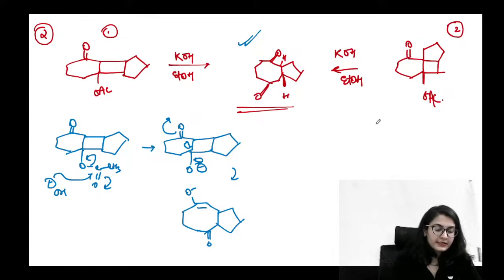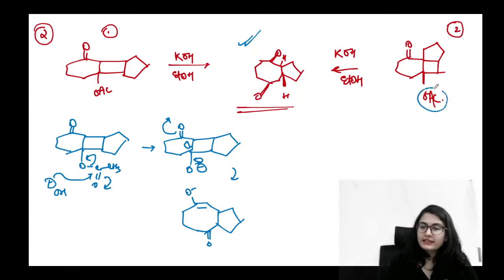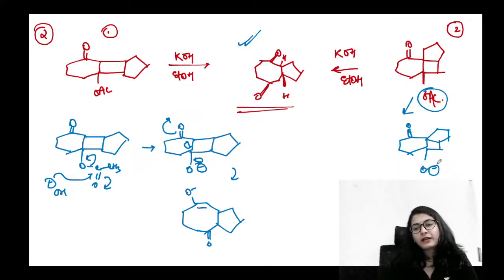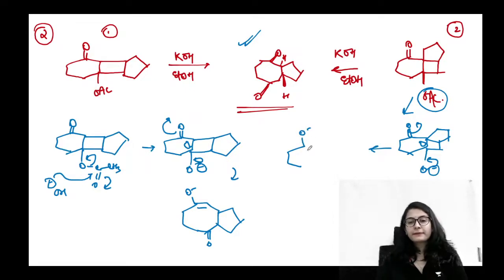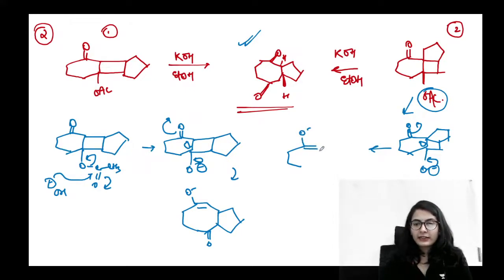Yes, the second molecule. Once again, you have the acetate that is going to give you, once again, O minus. और हमारे पास वही चीज है. We are going to just break this bond, this central bond we are breaking and we are breaking it into the carbonyl. क्योंकि carbonyl में अगर break हुआ तो it is going to do resonance, isn't it? It is going to form an enolate like intermediate and the rest of the ring is still 8 membered.